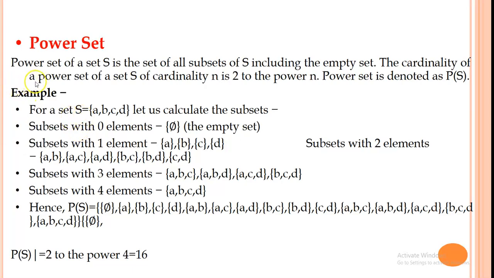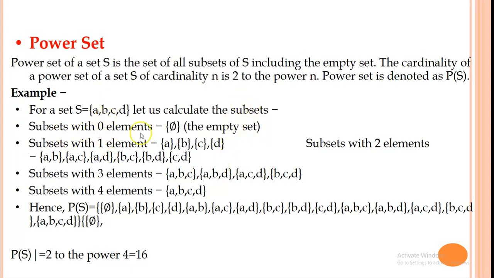Power set: the power set of a set S is the set of all subsets of S including the empty set. The cardinality of the power set of a set S of cardinality n is 2 to the power n. The power set is denoted by P of S. For example, S contains the 4 characters A, B, C, D, and let us try to calculate the subsets of this set.